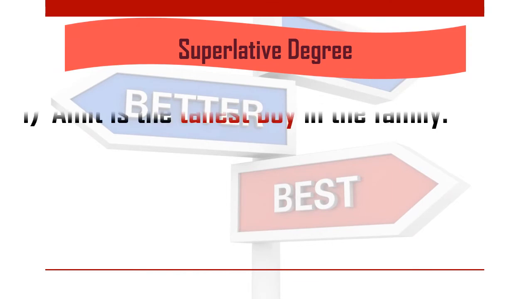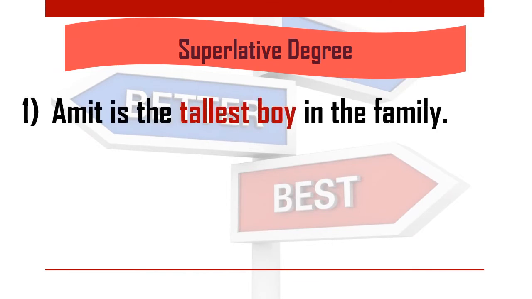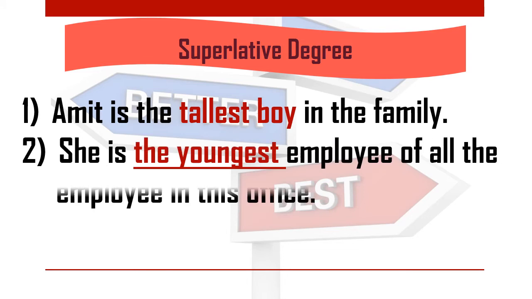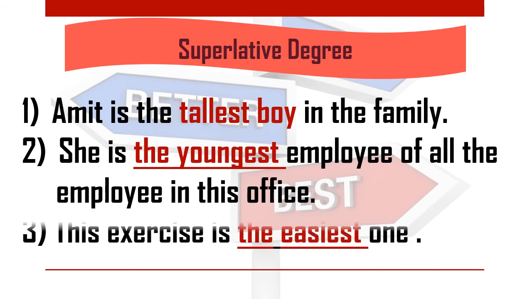Let's see some more examples of the superlative degree. Amit is the tallest boy in the family. Tallest. Tall is the basic adjective, we have added est and it is a superlative degree. She is the youngest employee of all the employees in this office. Youngest. This exercise is the easiest one. Easiest. Easy, easiest. Where you can see est, those examples are of superlative degrees.